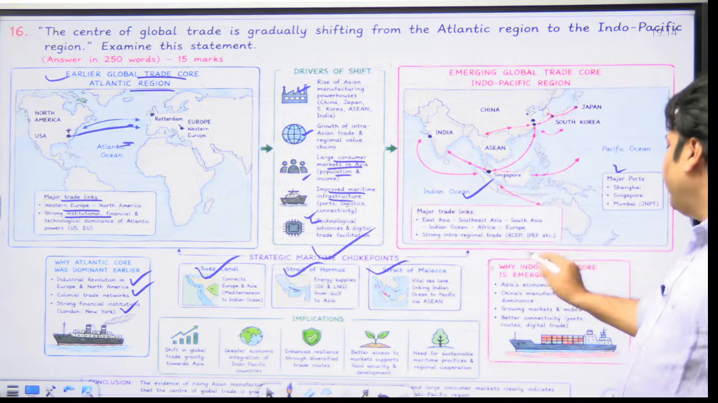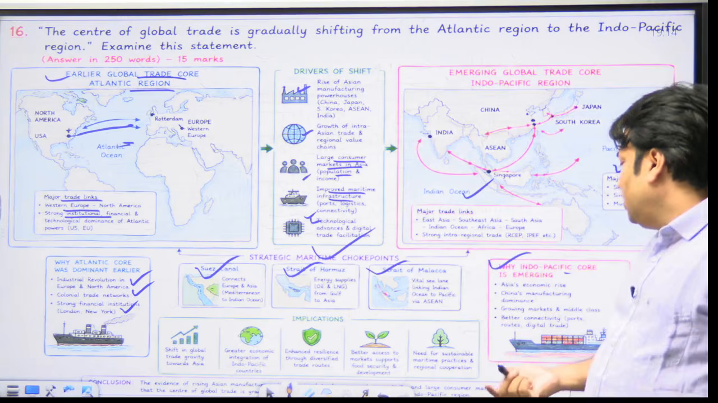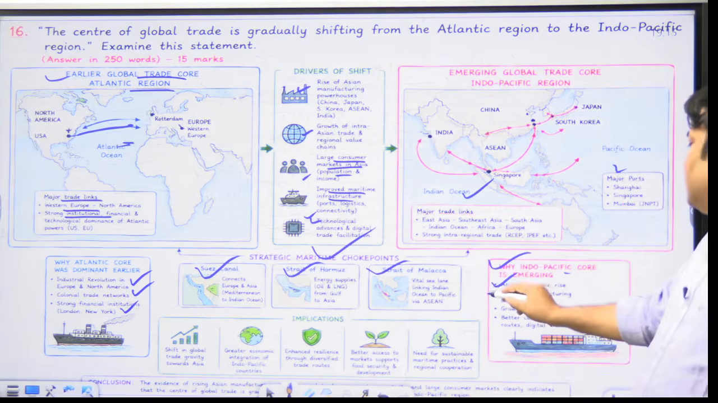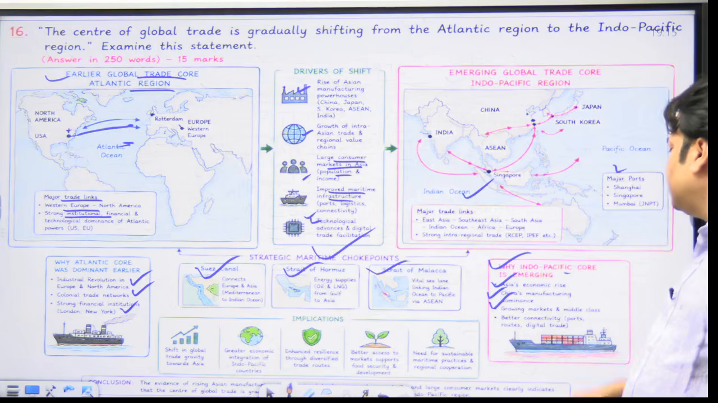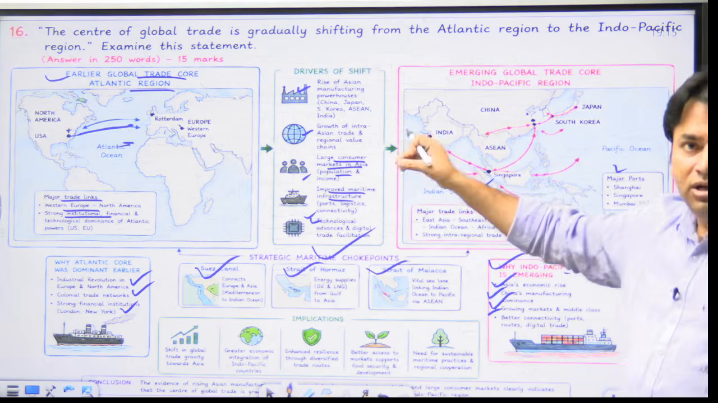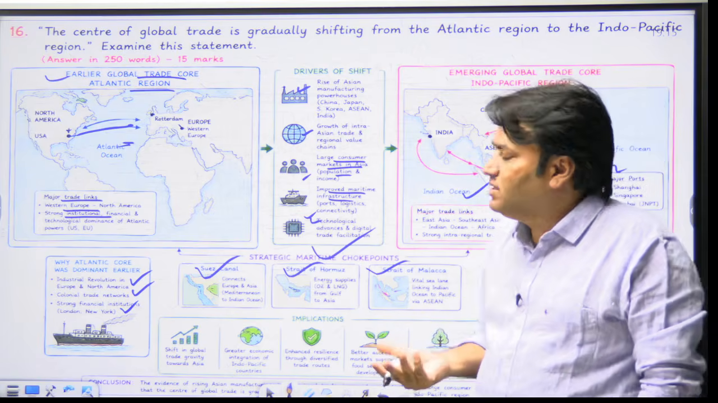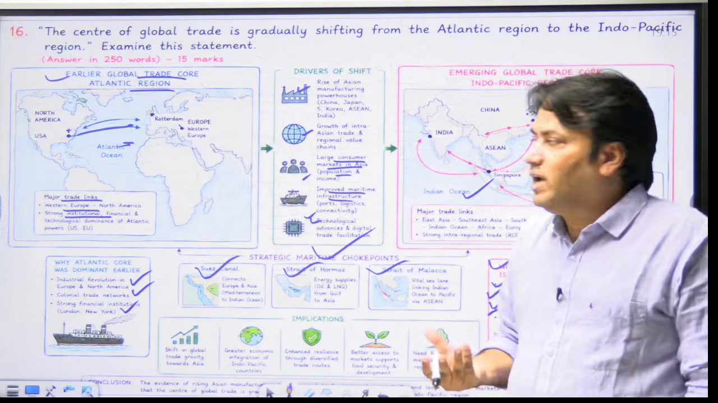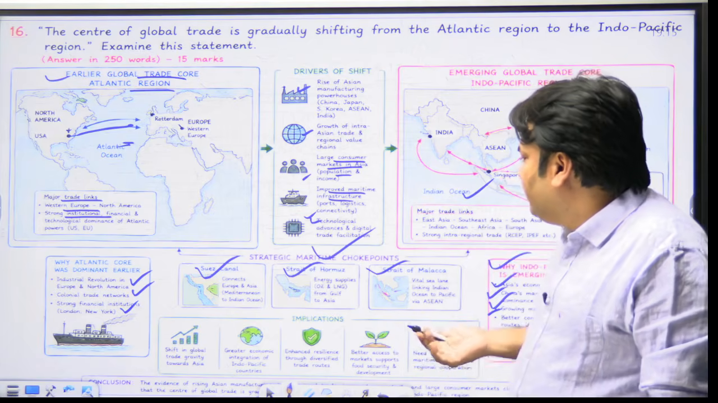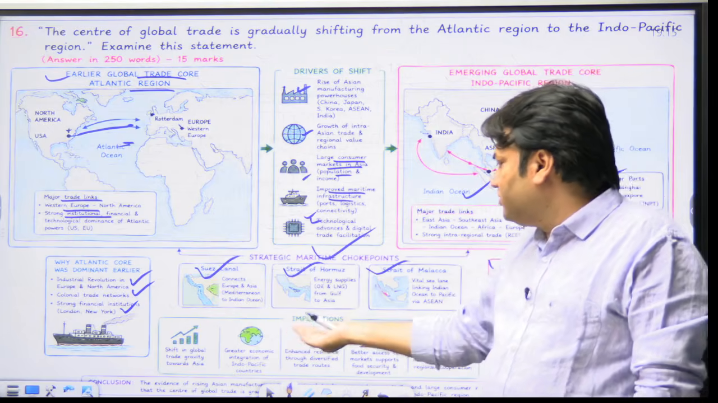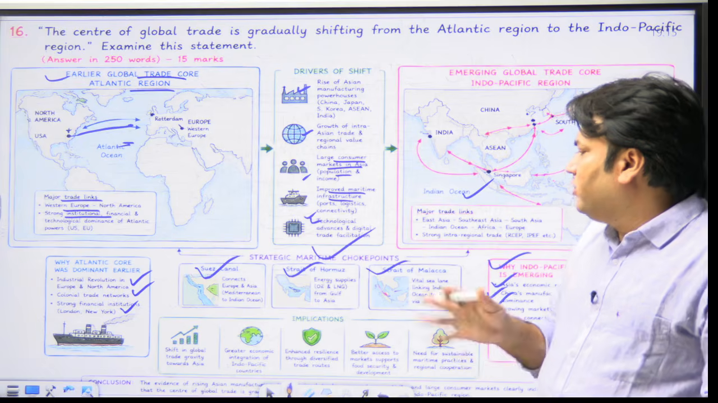Why is the Indo-Pacific core emerging today? Due to Asia's economic rise, China's manufacturing dominance, growing markets and middle class, better connectivity. These are the most simple points, but this is an excellent answer. Okay, writing a general answer is an excellent approach of tackling the question. Okay, in my opinion, you can also talk about implications. Don't write the full sentences.